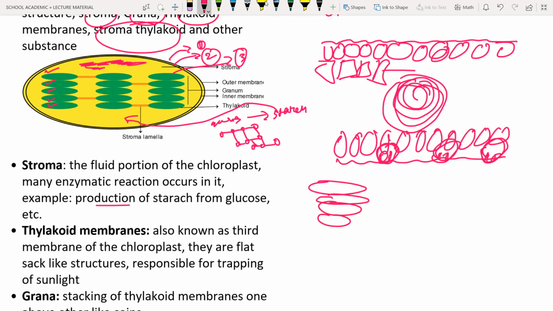So what do the thylakoid membranes contain? They contain the main important pigment responsible for the trapping of sunlight, that is nothing but chlorophyll. When these thylakoid membranes are placed one above the other, how do they look? They look like coins placed one above the other. So when the thylakoid membranes are placed one above the other, that is known as grana, that is known as granum. This is the main important thing.